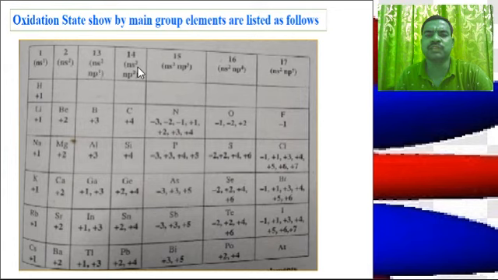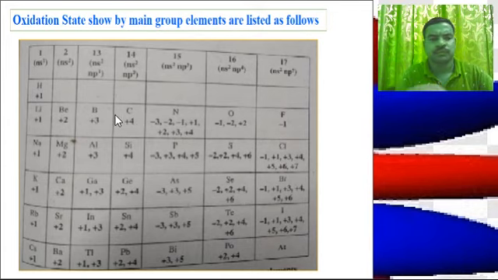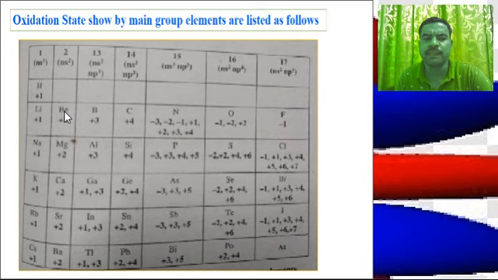Here, the oxidation states shown by main group elements are listed as given below. Elements belonging to the s block, meaning group first and group second, show only one stable oxidation state: +1 for group first and +2 for group second metals.